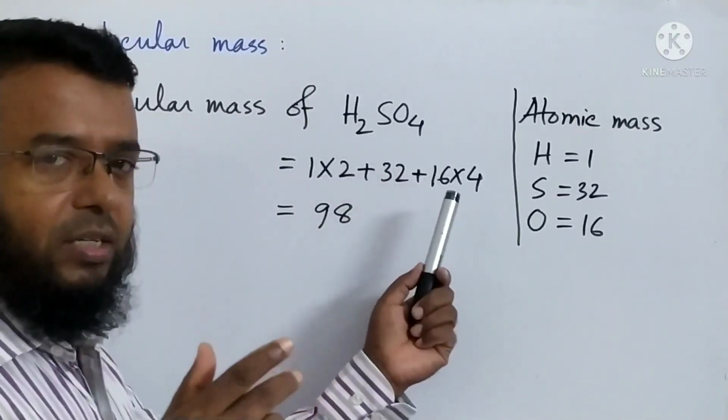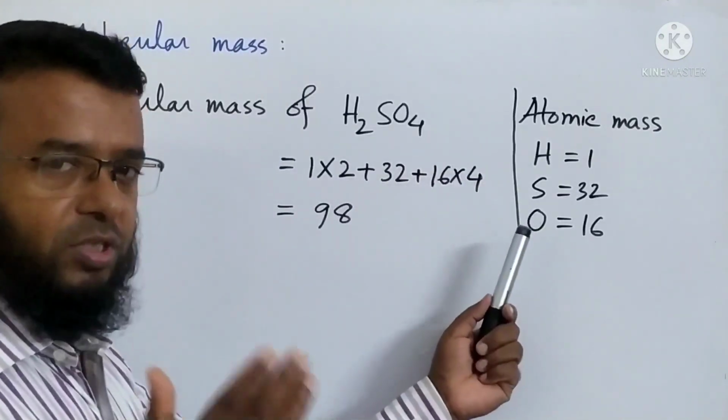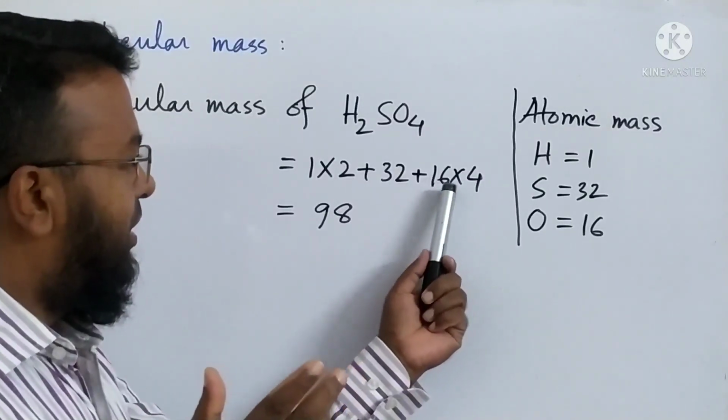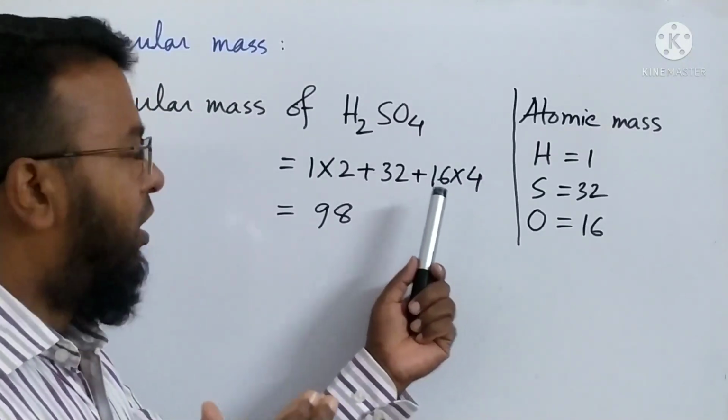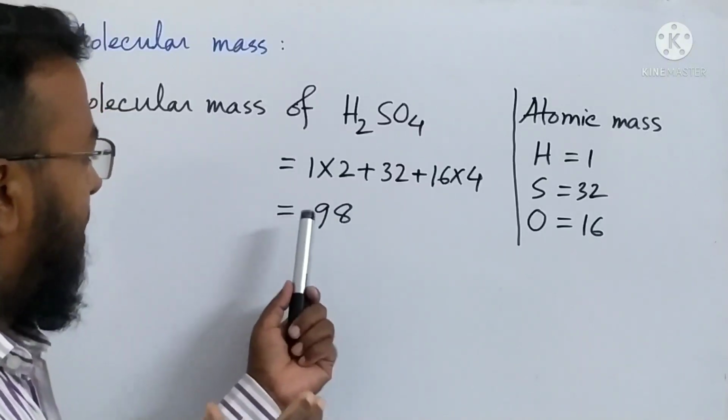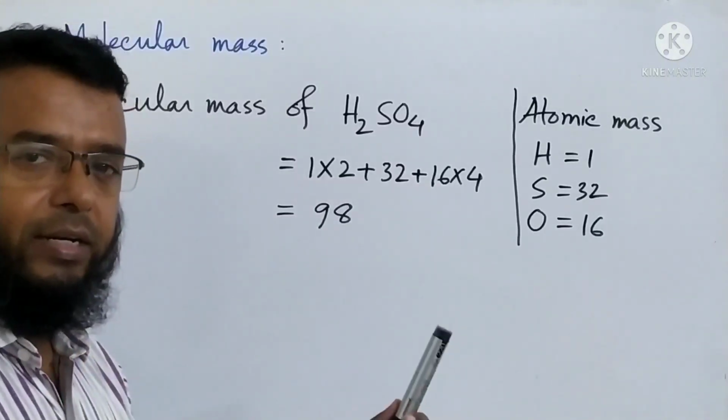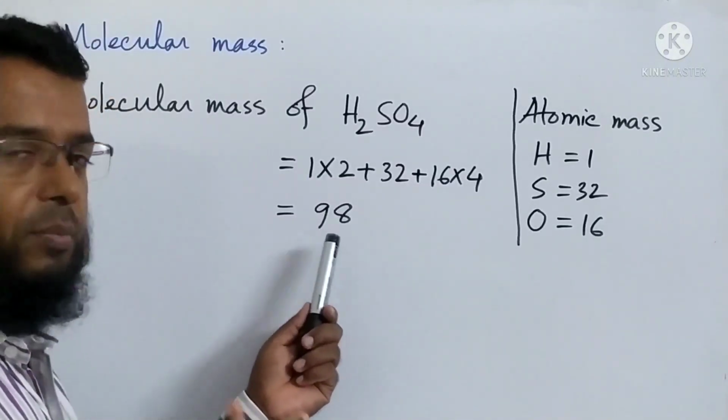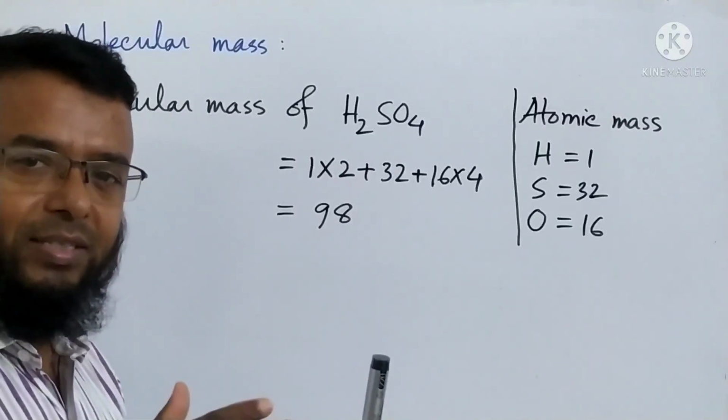Then oxygen, how many atoms? 4 atoms, so that's why 16 is multiplied by 4. Now if I add all the numbers, then we will get 98. So the molecular mass of sulfuric acid is 98.